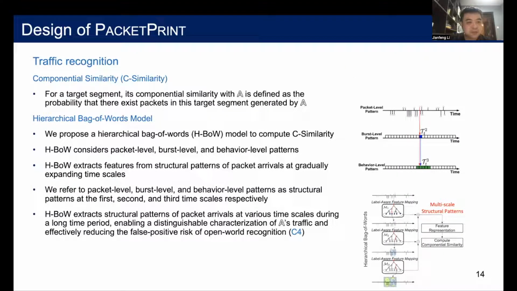For a target segment, we define its C-similarity with A as the probability that there are packets generated by A in it. To compute C-similarity, we propose a hierarchical bag-of-words model. It considers packet level, burst level, and behavior level patterns, and extracts structural patterns of packet arrivals at different time scales during a long time period. So it provides a distinguishable characterization of A's traffic and reduces the false positive risk in an open world recognition.